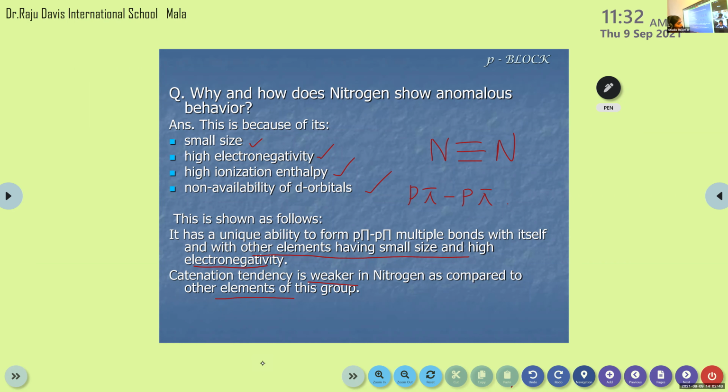Clear, children? Emmanuel, can you please read the points? It has unique ability to form p pi p pi multiple bonds with itself and with other elements having small size and high electronegativity. Catenation tendency is weaker in nitrogen as compared to other elements of this group. Okay. So shall I move to the next one, children?